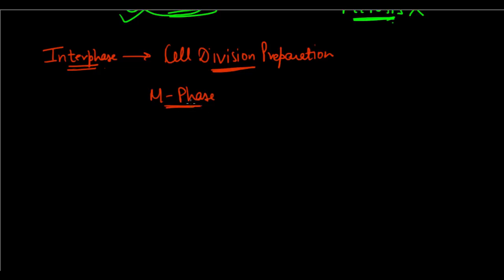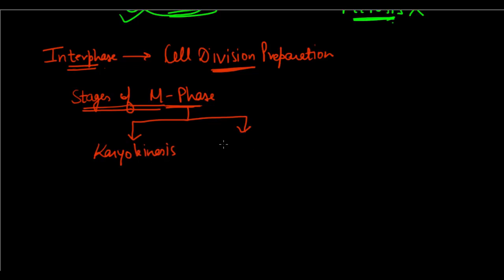It has mainly two subphases, or better not call it phase, but call it a stage. So there are two stages of M phase. Firstly, we go for the karyokinesis. And the second stage is the cytokinesis.